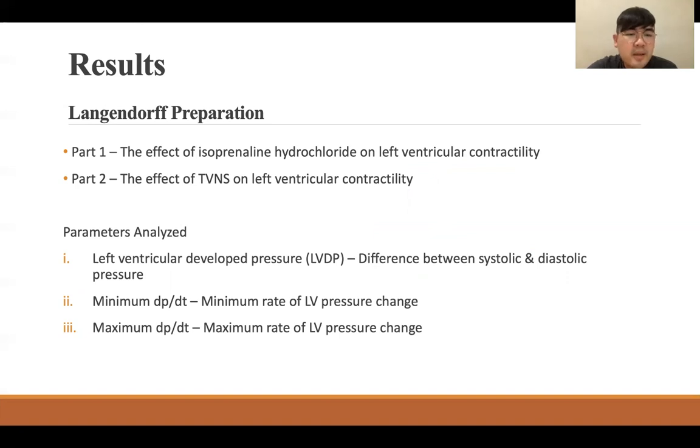So the parameters analyzed include left ventricular developed pressure, LVDP, which is the difference between the systolic and diastolic pressure, minimum dP/dt, which is the minimum rate of LV pressure change, and maximum dP/dt, which is the maximum rate of LV pressure change. Minimum dP/dt can be an index for cardiac relaxation, whereas maximum dP/dt can be an index for cardiac contractility.